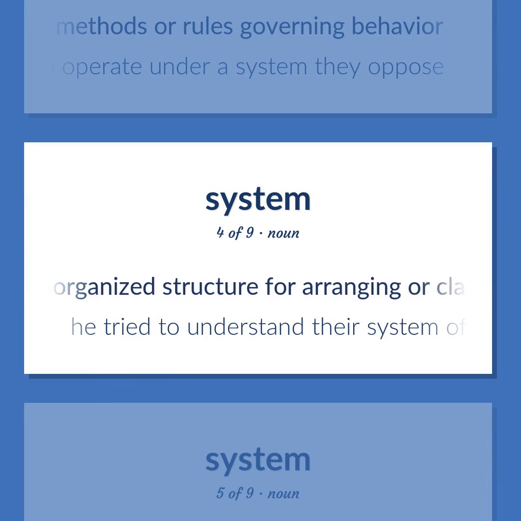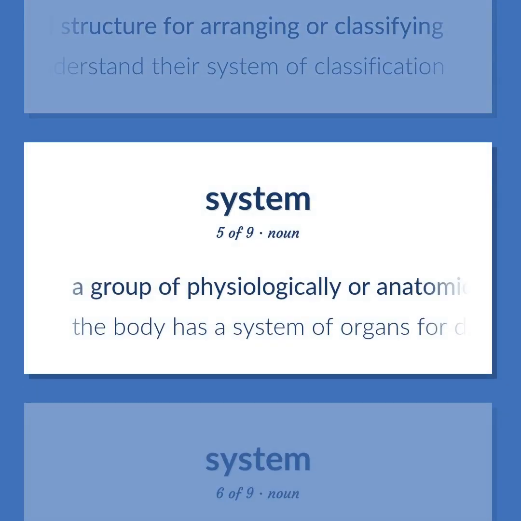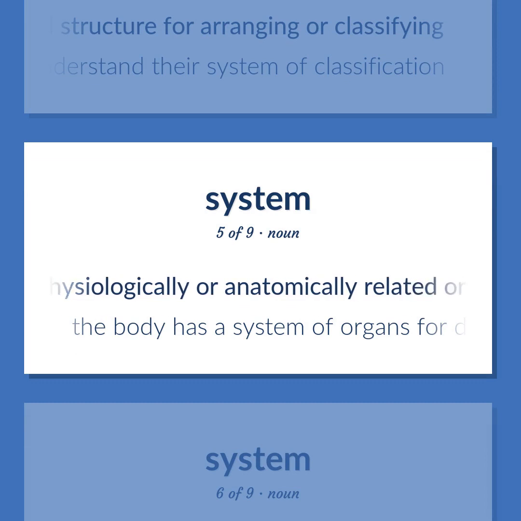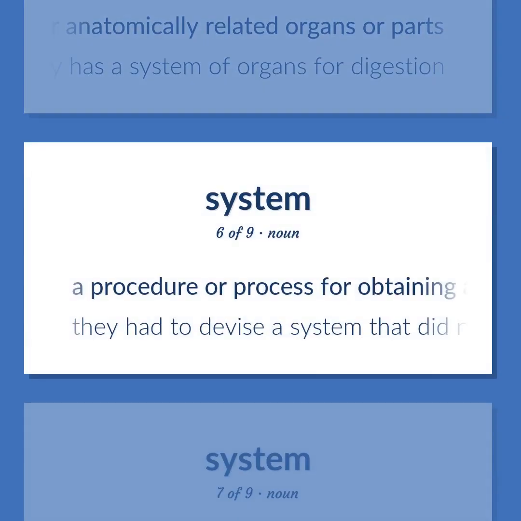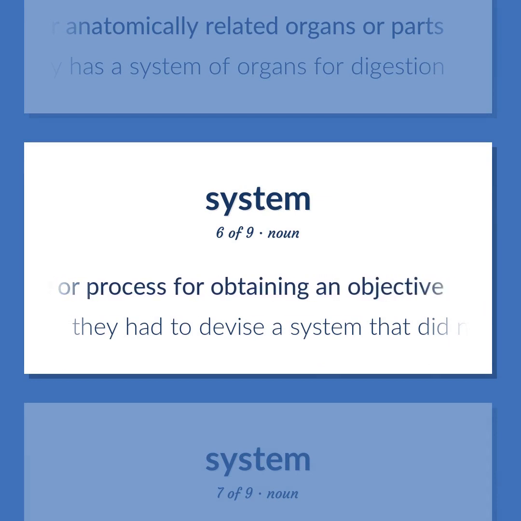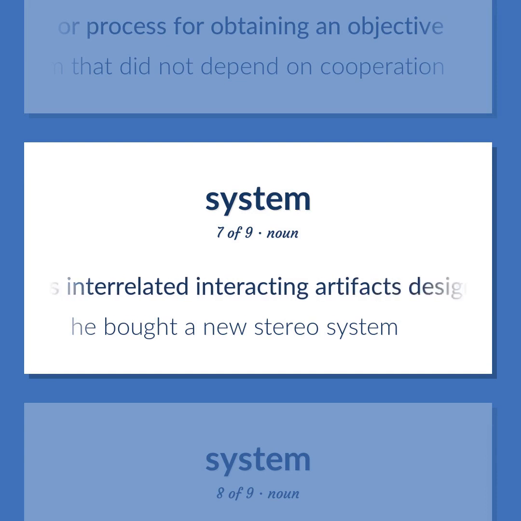An organized structure for arranging or classifying. He tried to understand their system of classification. A group of physiologically or anatomically related organs or parts. The body has a system of organs for digestion. A procedure or process for obtaining an objective. They had to devise a system that did not depend on cooperation. Instrumentality that combines interrelated interacting artifacts designed to work as a coherent entity. He bought a new stereo system.